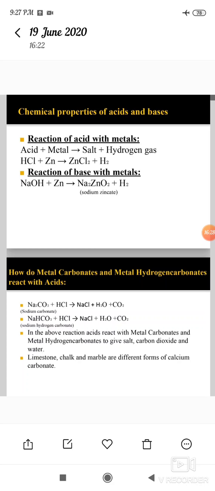Add about 2 ml of dilute hydrochloric acid to both test tubes.